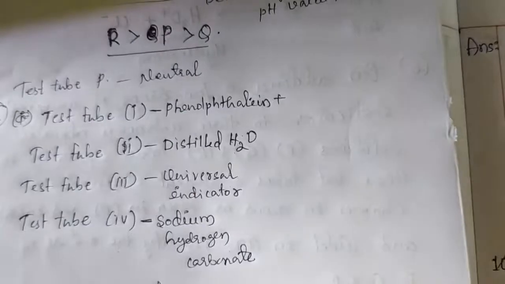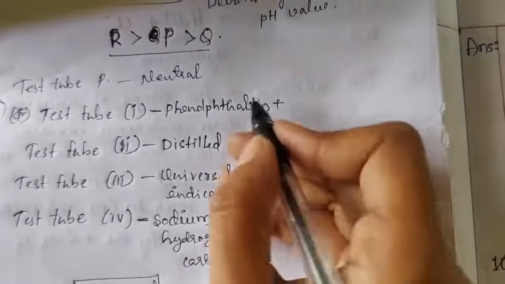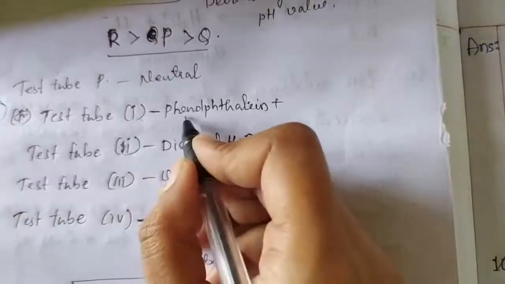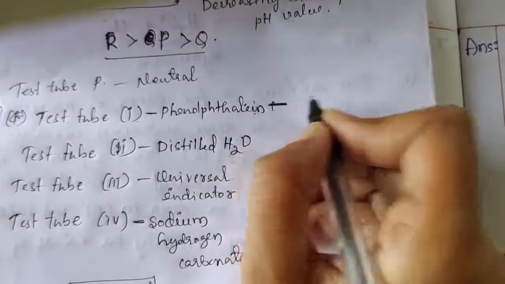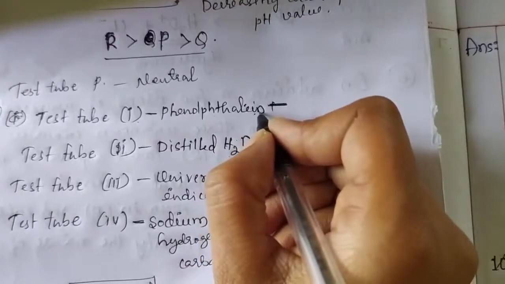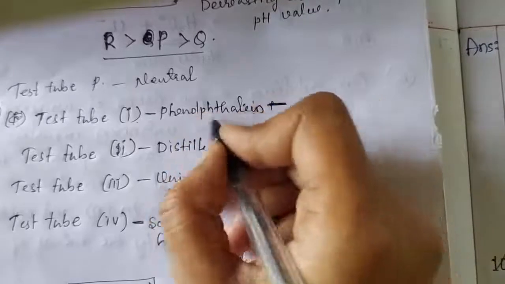Okay, since we know that acetic acid is an acid, when it is added to test tube 1 having phenolphthalein indicator, actually this phenolphthalein is colorless. On adding this acetic acid there is no change in the color of the phenolphthalein indicator.